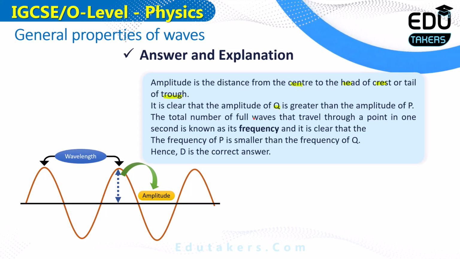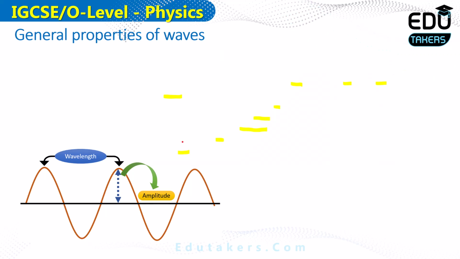The total number of full waves that travel through a point in 1 second is basically called frequency, and it is clear that the frequency of P is smaller than the frequency of Q. This means that the frequency of wave Q is larger than the frequency of wave P. Accordingly, the answer D is correct. Let's go back and see the answer D.